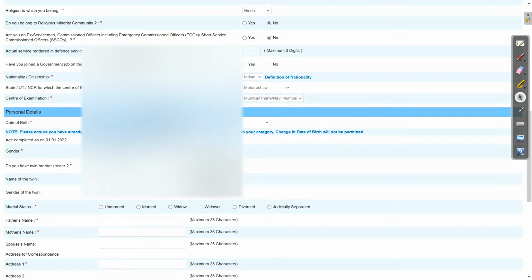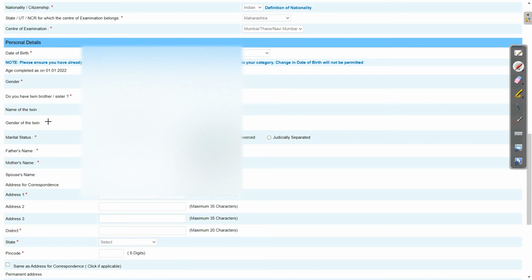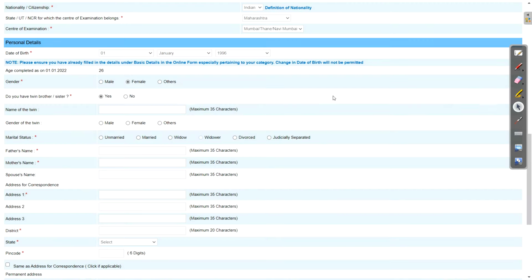Then, do you have a twin brother or sister? If yes, what is the name of your brother or sister, and the gender of your brother or sister? You need to select like this, Other. If you don't have a twin brother or sister, then simply click on the No button.